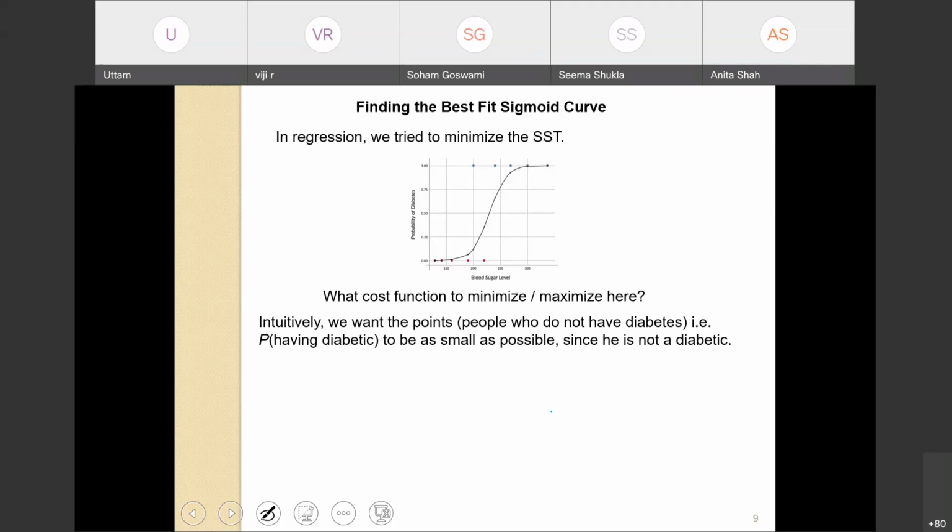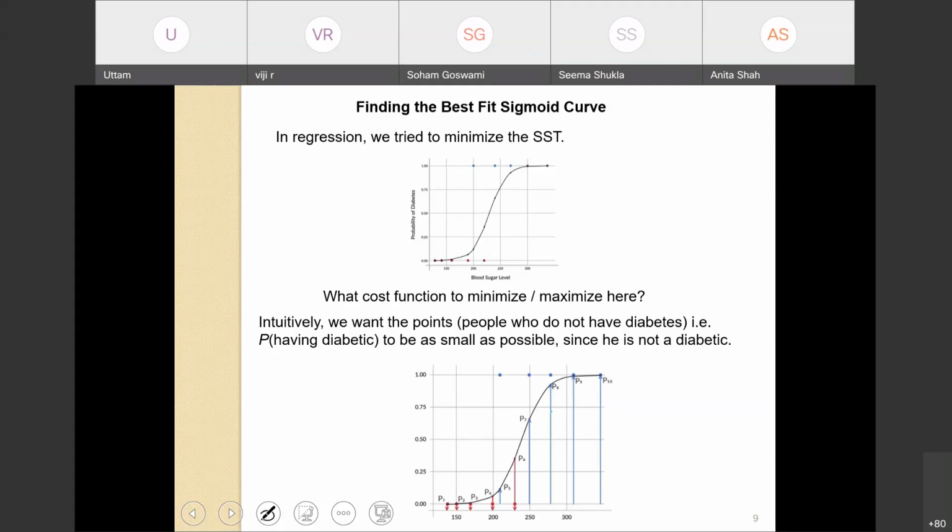We want the people who do not have diabetes to have a very small probability of having diabetes, as small as possible, since the person is non-diabetic.